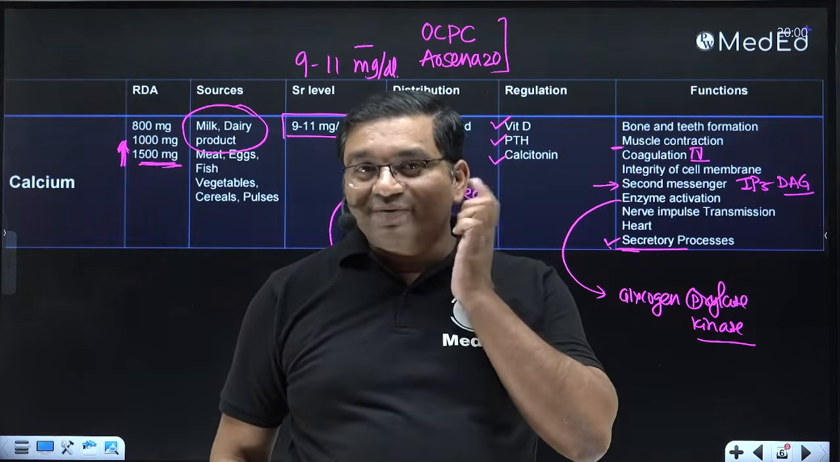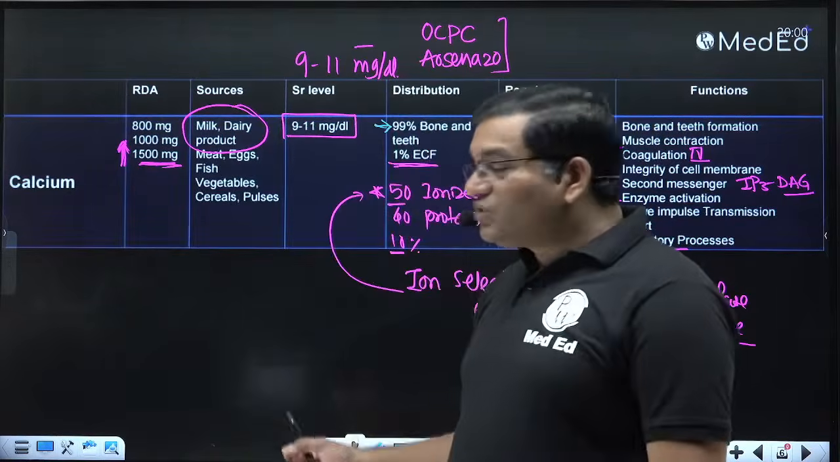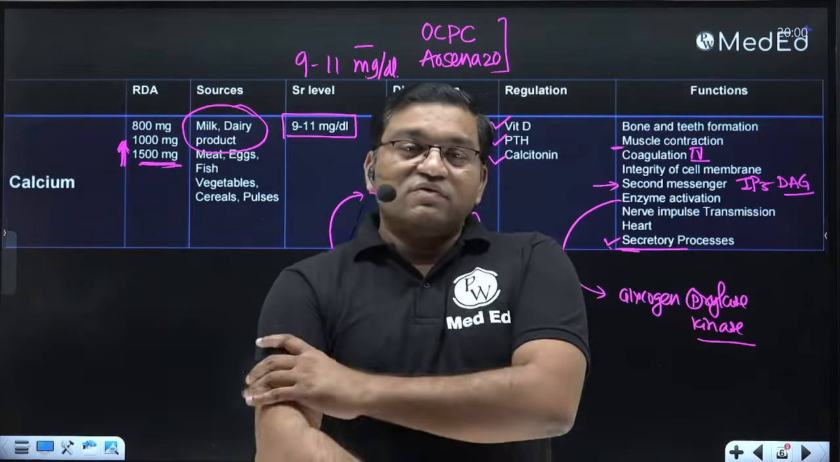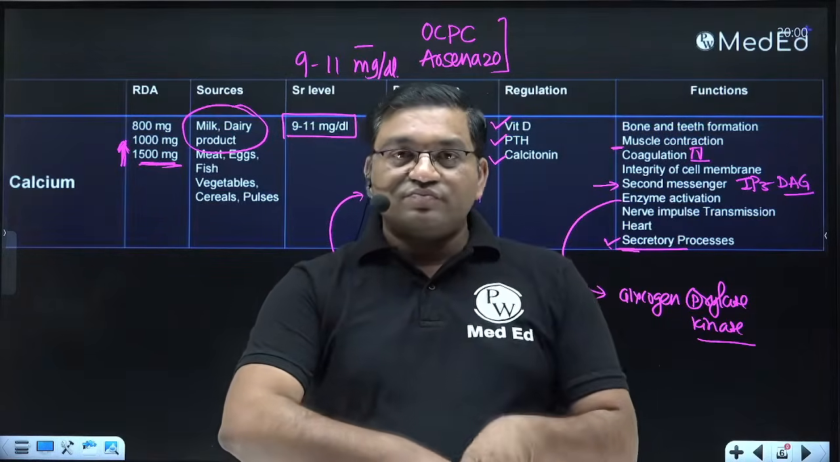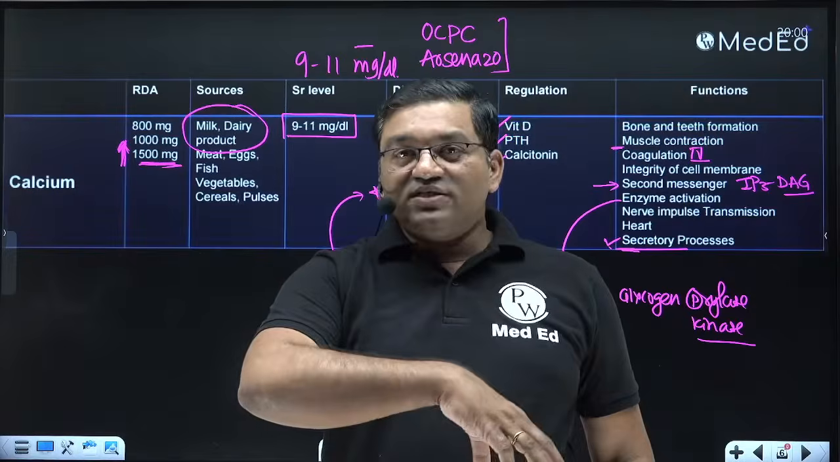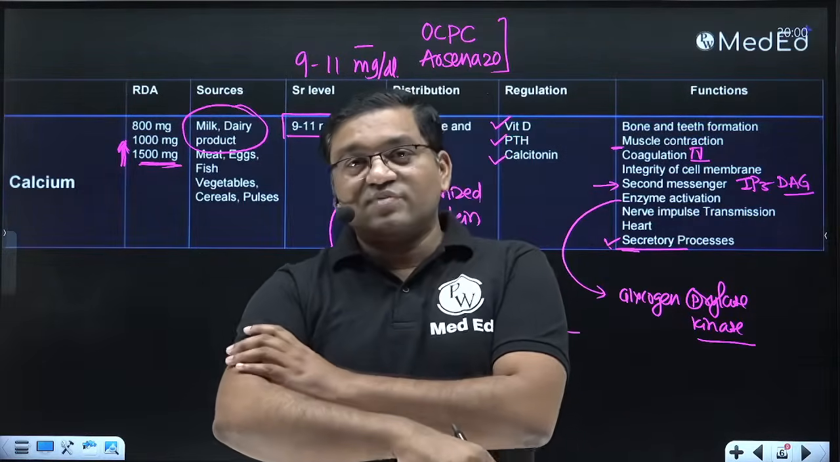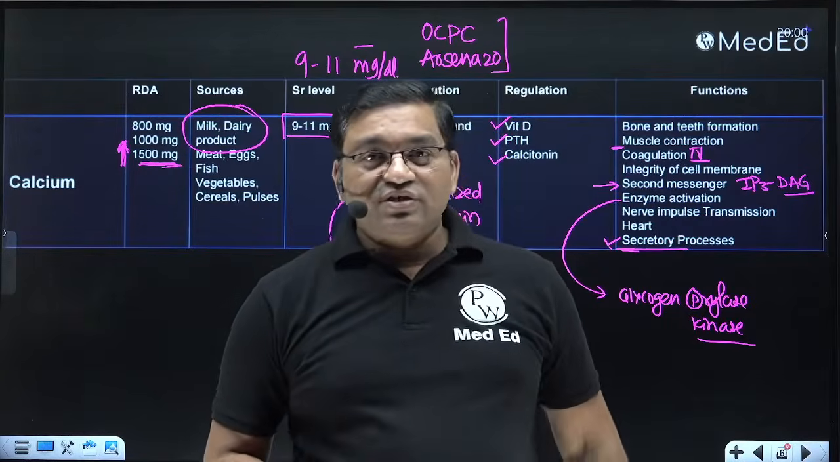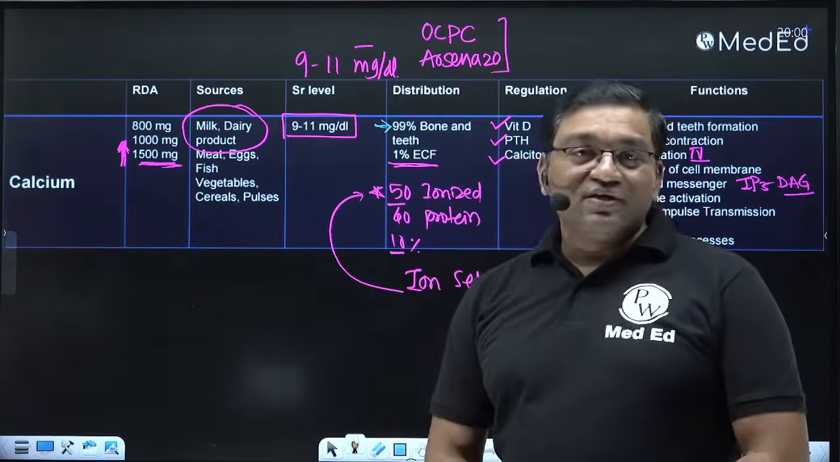Tapping in front of the tragus causes facial twitching. And the second one is the Trousseau sign, in which, when we inflate the BP cuff and increase the pressure, carpopedal spasm is produced. So these are the signs of latent tetany.